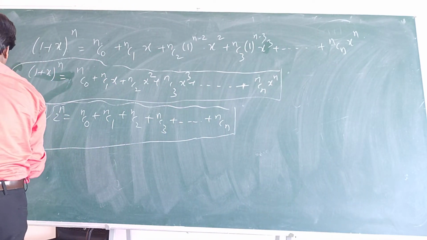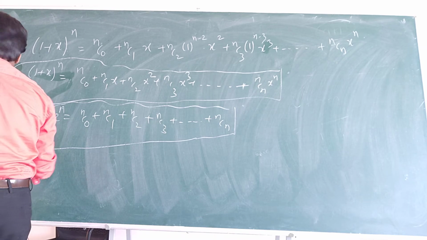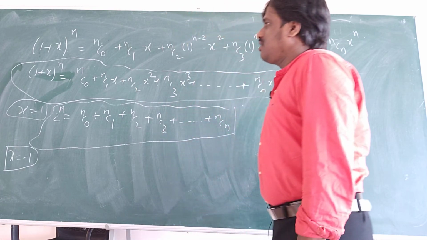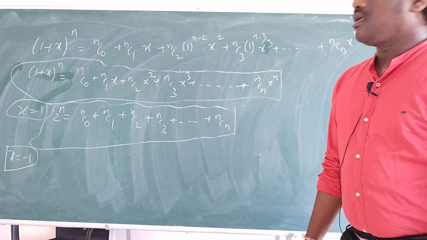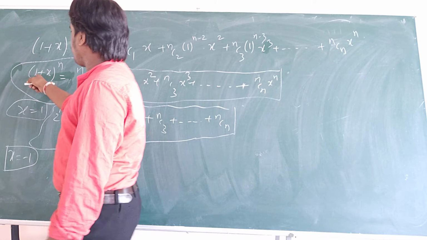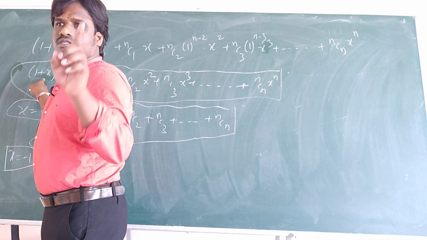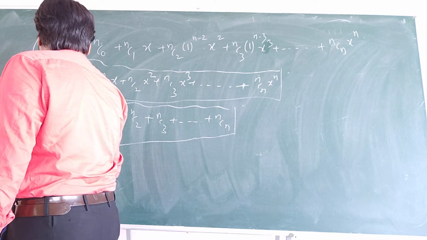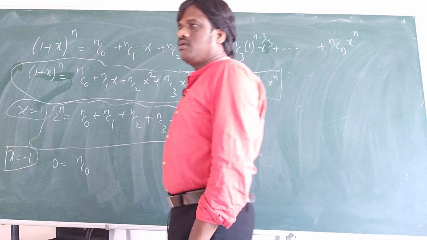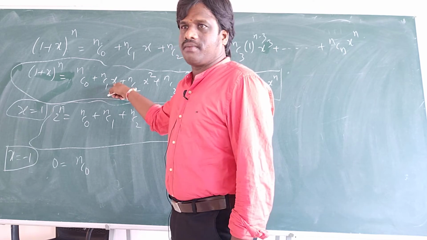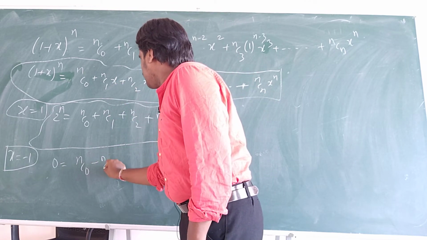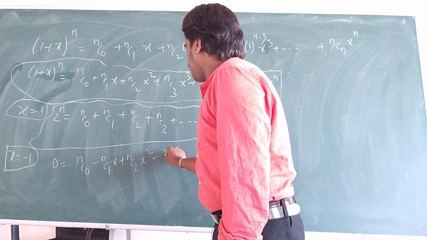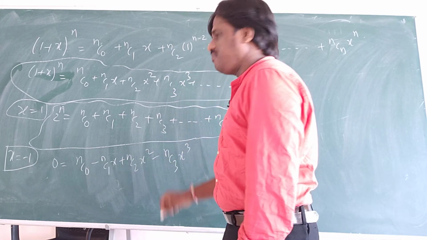If I substitute x is equal to minus 1, what I will get? If I substitute 1 plus minus 1, that is 0. 0 power anything is 0. So 0 is equal to NC0 minus. In the place of x you get minus. Minus NC1 into x plus NC2 into x square minus NC3 into x cube.